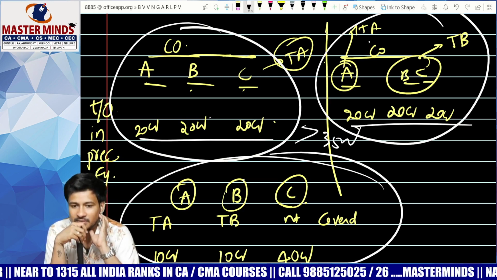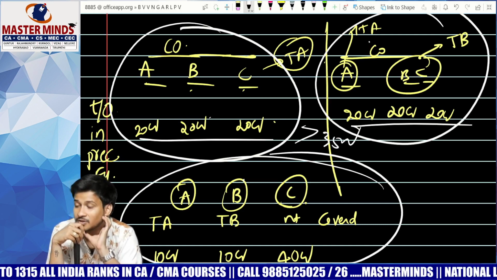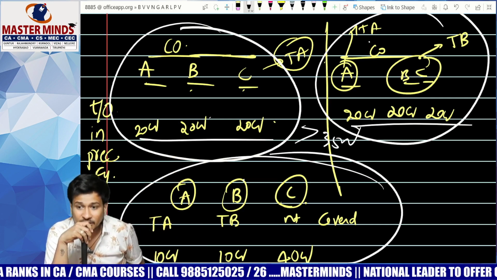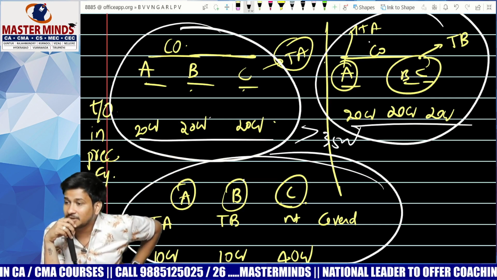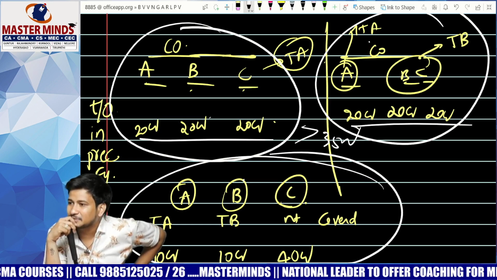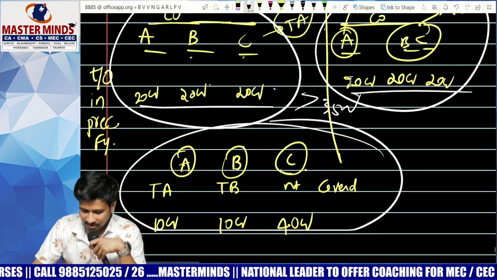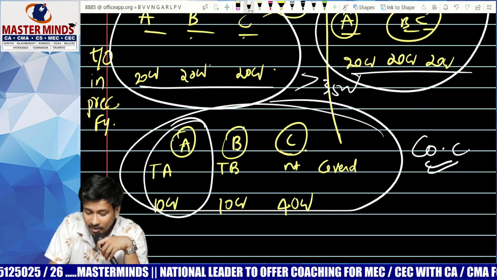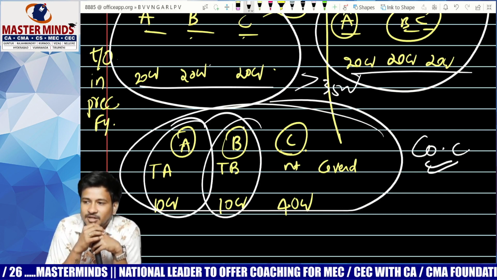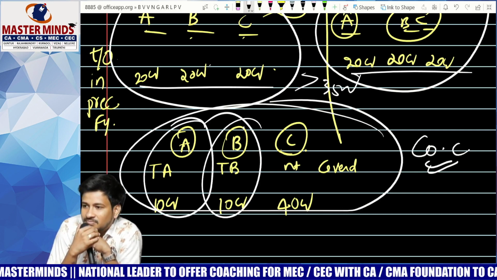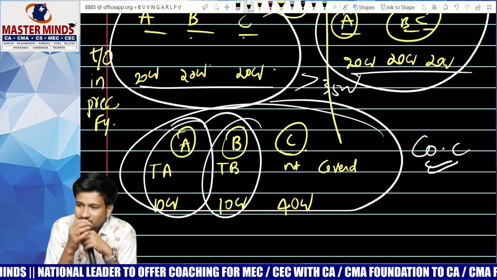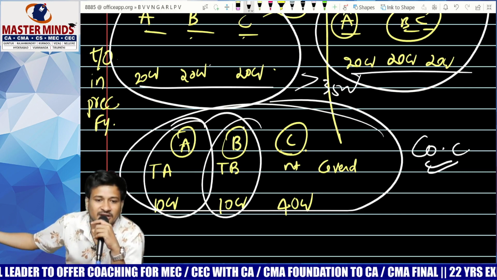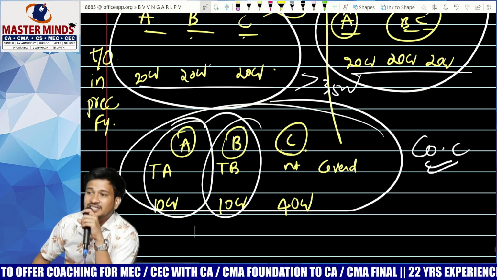Why applicable? You have to check the overall turnover from all its products, not just for table A and table B. Is it clear? Now for company C also, it is applicable, but only for product A and product B, not for product C. Because only table A and table B are covered. Product A and product B are covered under table A and table B. Product C is not covered.